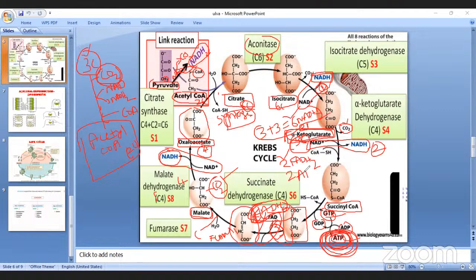Is it clear? This number is important for balancing the sheet in the electron transport system, next class. So in glycolysis, 2 NADH2, 2 ATP. In the Krebs cycle, 6 NADH2, 2 FADH2, 2 ATP. Any doubt in glycolysis or Krebs?